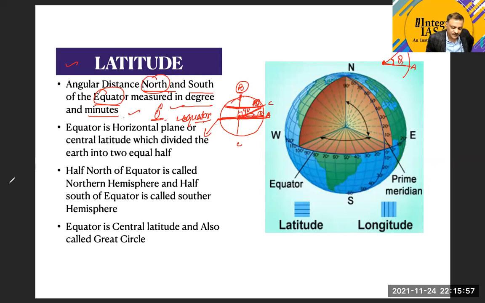It is a 0 degree latitude, and all the other latitudes are measured with reference to the equator.